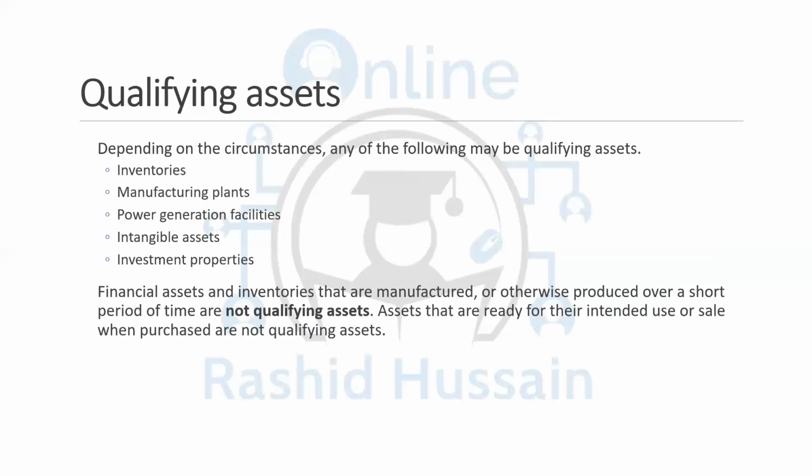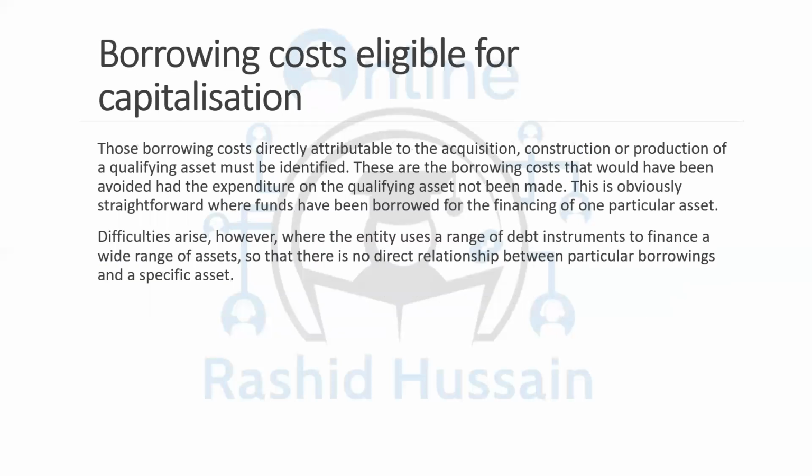And then similarly, ready-made assets, like assets that are ready for the intended use when you buy them, should not be regarded as qualifying assets as well. Now we have the borrowing cost eligible for capitalization. And I told you that if you want to see which cost is to be capitalized, then see that this cost can be avoided. It would have been avoided if you were not constructing the asset.